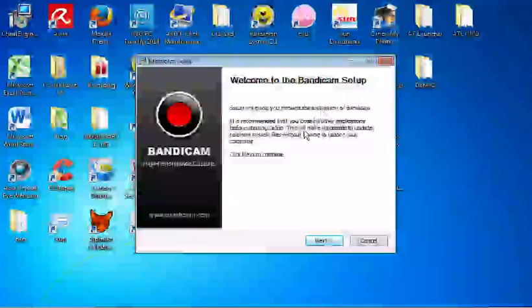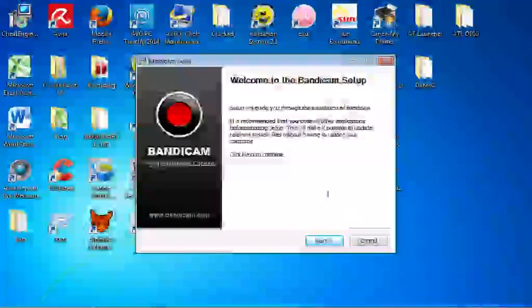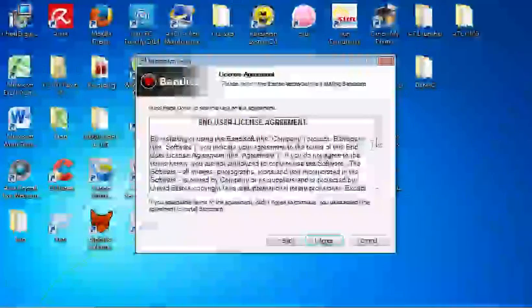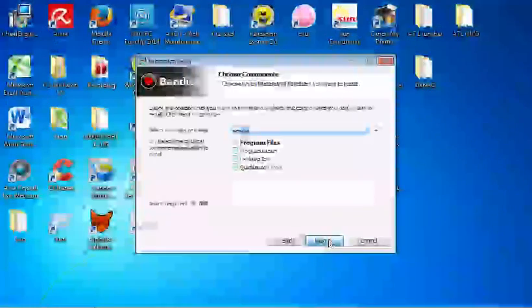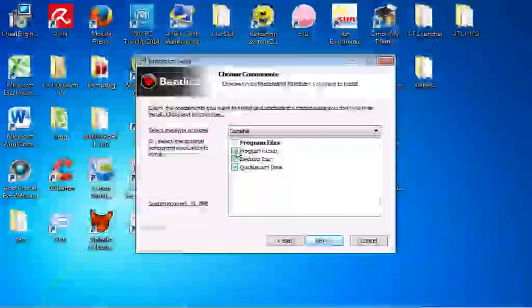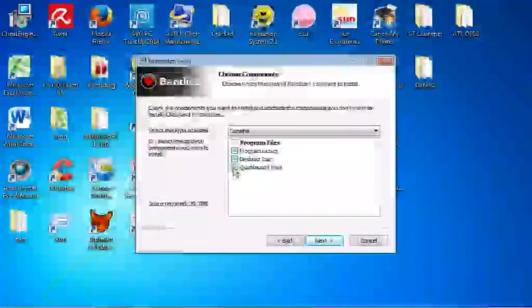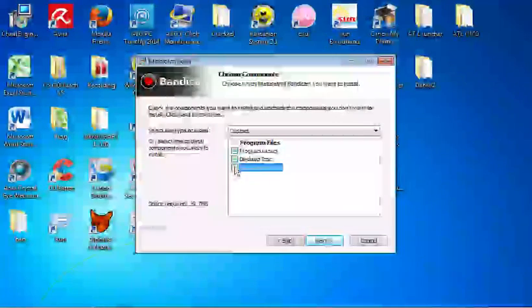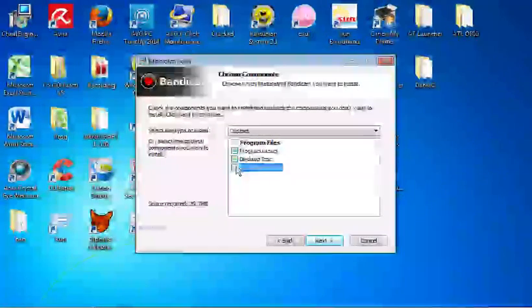Here is basically the setup. Click next. Scroll down. I agree. I prefer not to use quick launch, it may ruin something in your PC.